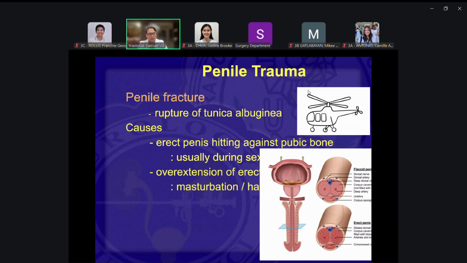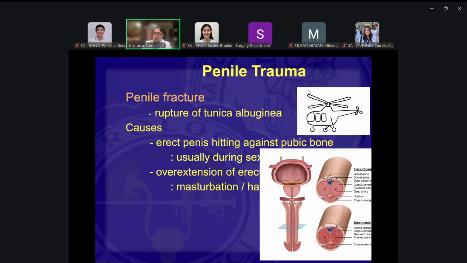Okay. Now, penile fractures. This would usually occur when it's not a fracture actually because you don't have bone, but we call it fracture pa rin. So it's usually rupture of the tunica albuginea, which surrounds your corpus cavernosum, the vessels there. So usually it's because when you have an erect penis hitting against a hard object.